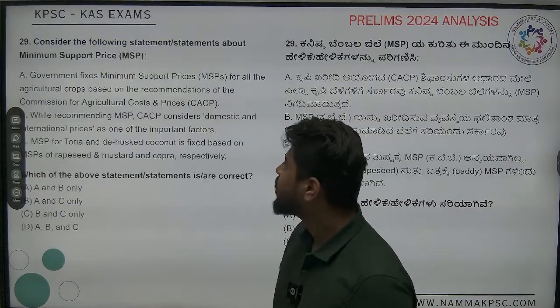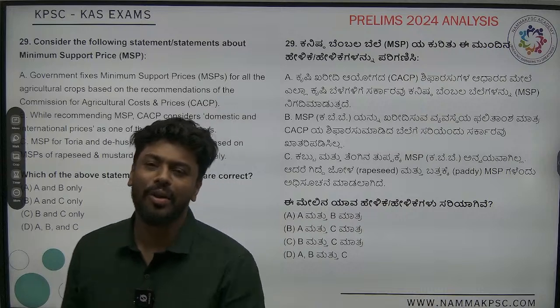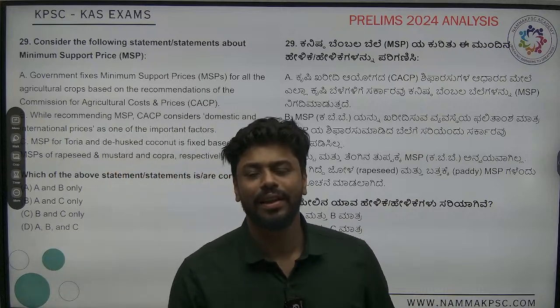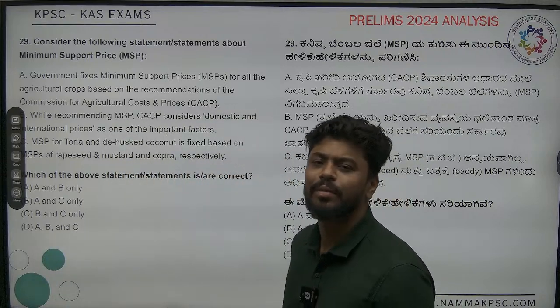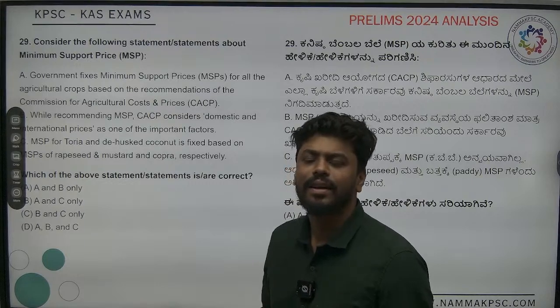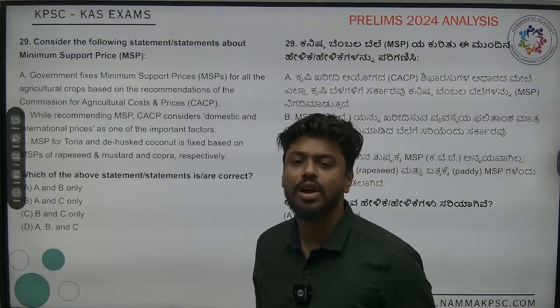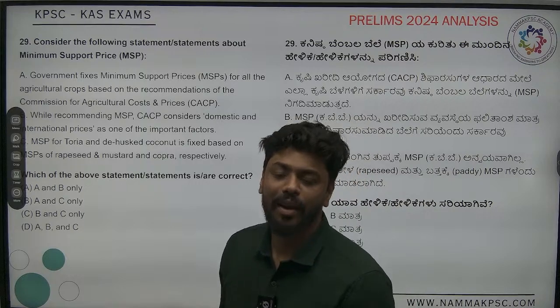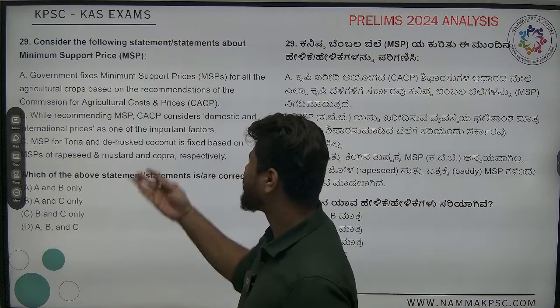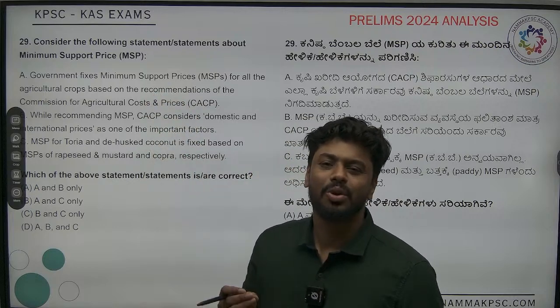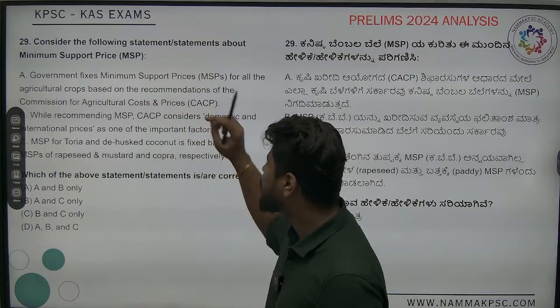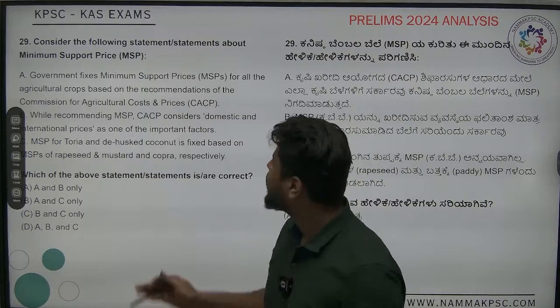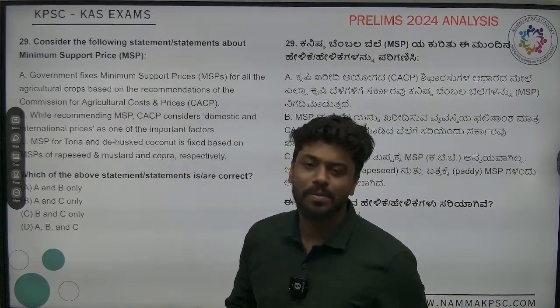Next, about MSP. Okay, we all know MSP. The recommendations are given by CACP, and then this cost input is done by CACP. Recommendations are given by Cabinet Committee on Economic Affairs. Okay, so we know all of that, right? So here they are basically asking, government fixes MSP, correct, for all the agricultural crops, no.